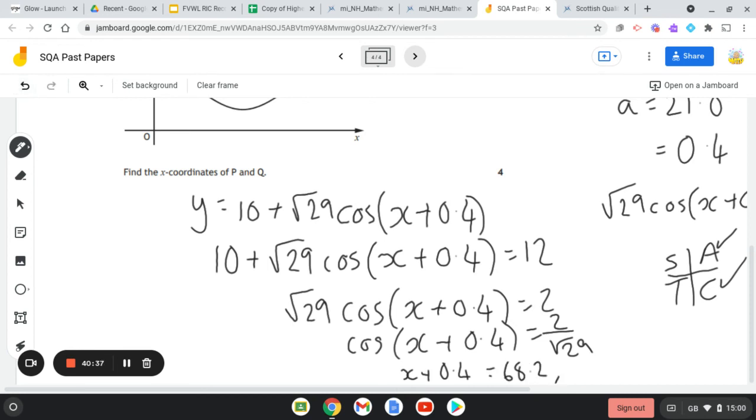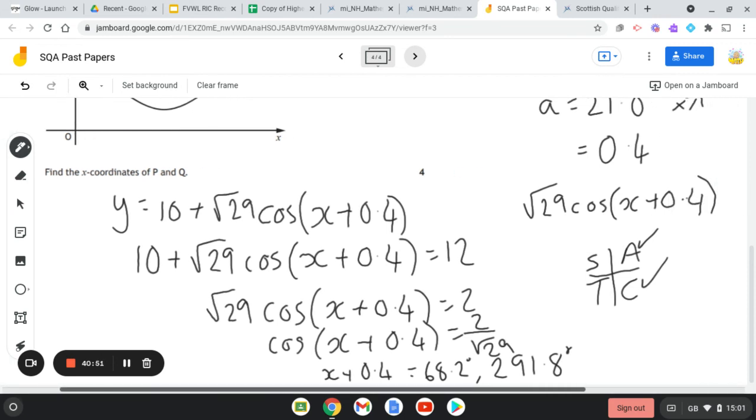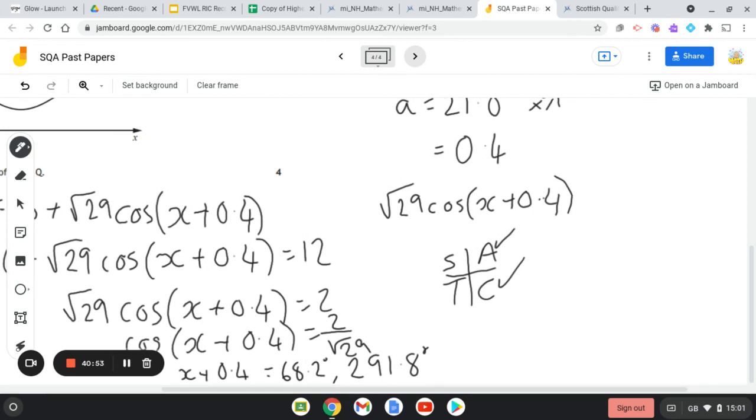Now just be careful because I'll explain why in a minute, but 360 take away 68.2 is 291.8. Now you've got degrees and you've got radians in the same line, so technically that is not mathematically good to do. So what we then have to do is rewrite the 68.2 and the 291.8 as radians.